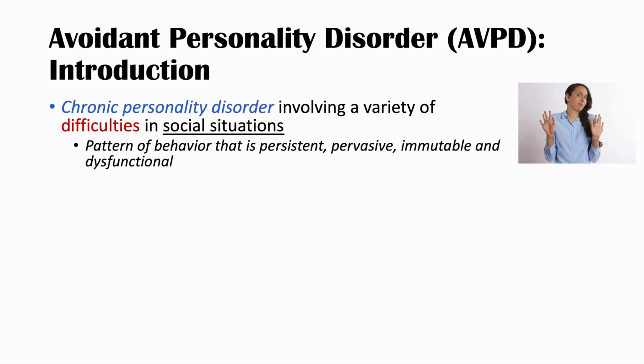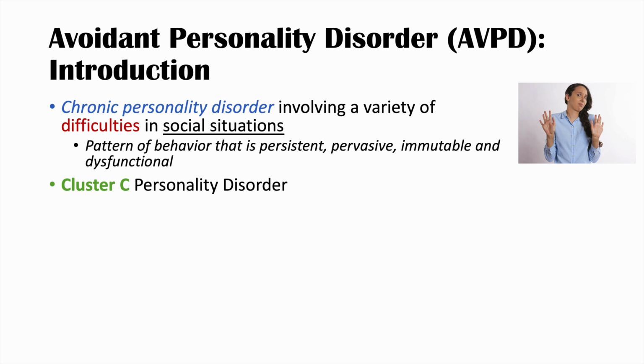And really what a chronic personality disorder is, it is a pattern of behavior that is persistent, pervasive, immutable, and dysfunctional. So what do all of those words mean? So persistent and pervasive mean that this pattern of behavior is chronic. Immutable means that it is difficult to change or it's unchangeable. And these behaviors are dysfunctional, which means that they don't operate well in social situations.